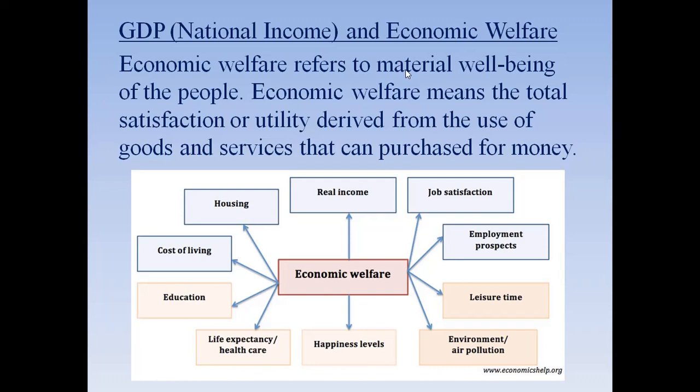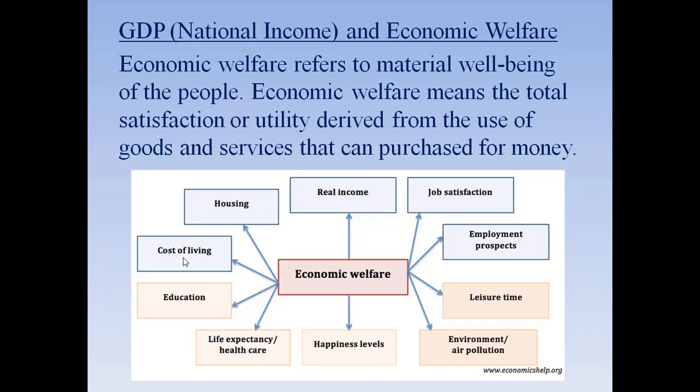We are not talking about human welfare here, we are just talking about economic welfare. In economic welfare you can see housing, real income, job satisfaction, employment prospects, leisure time, environment, happiness level, life expectancy, education, cost of living, etc. So many things are there in this concept of economic welfare.